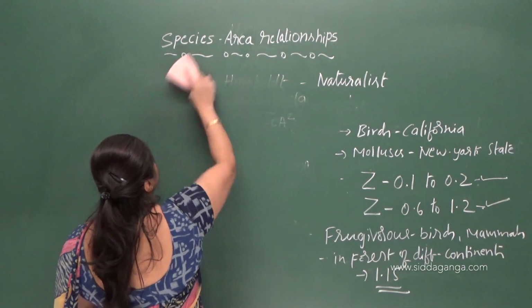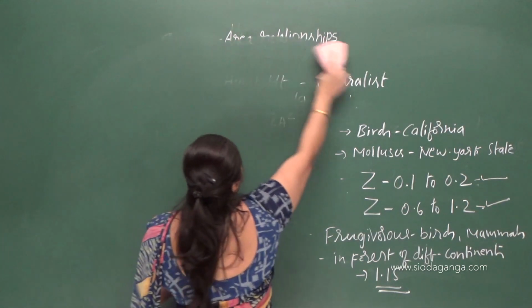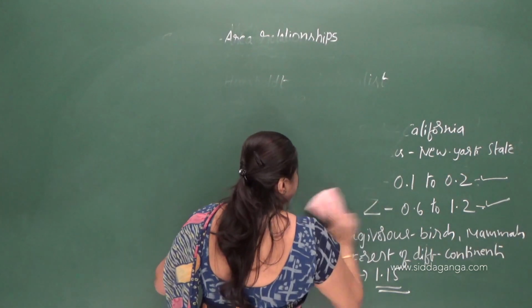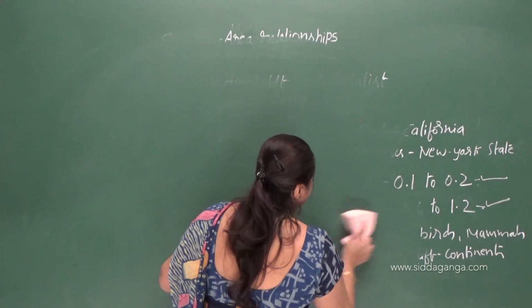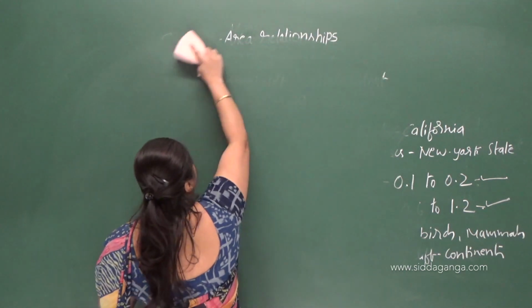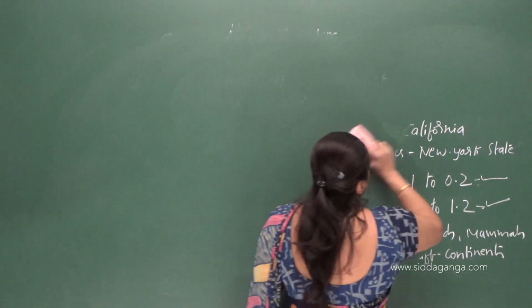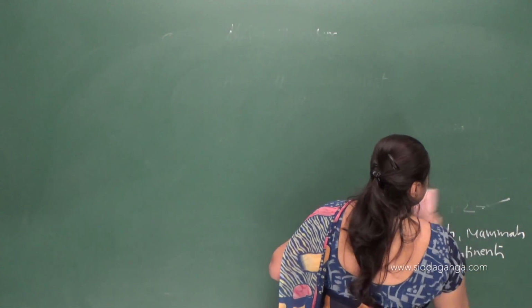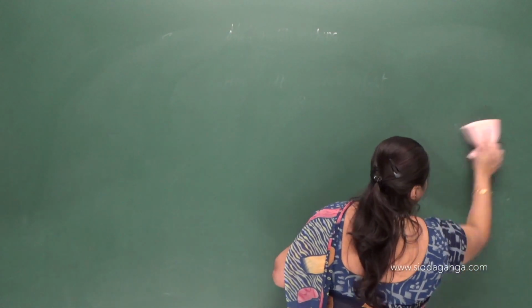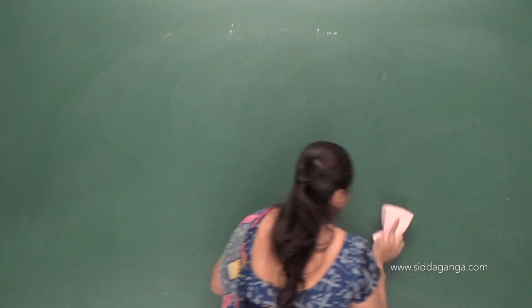So hope you understood this concept, right? So it's just simple species area relationship. That means there is some kind of relationship between species and the area. Okay, so why? Because as the area increases, the number of species also increases, right?